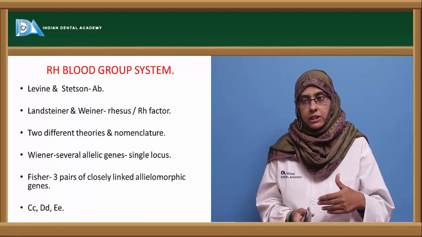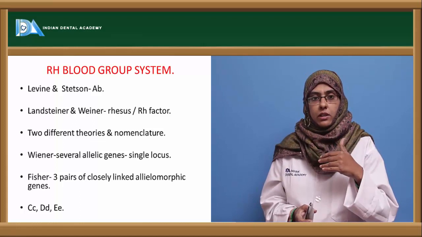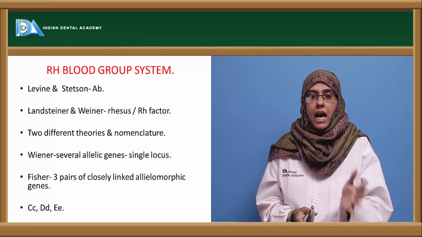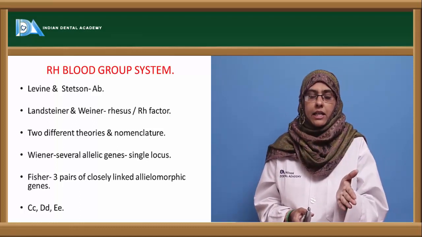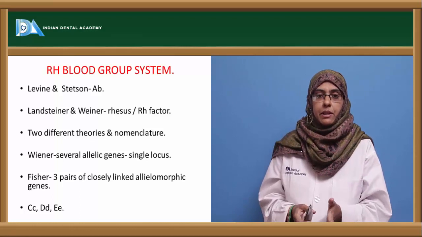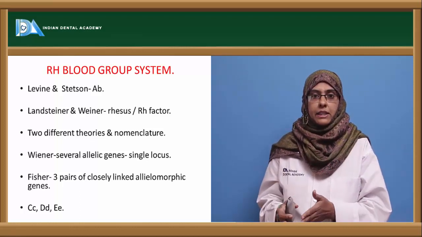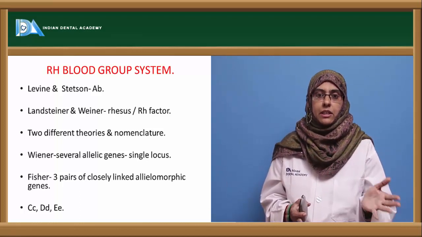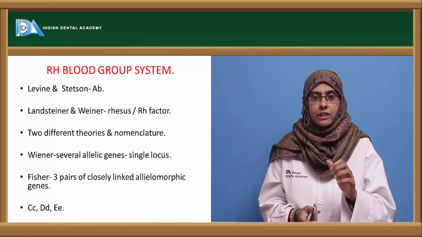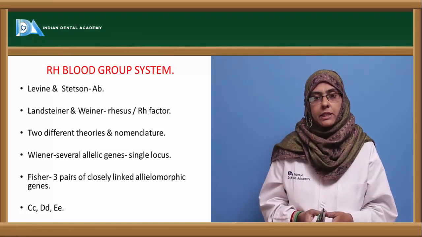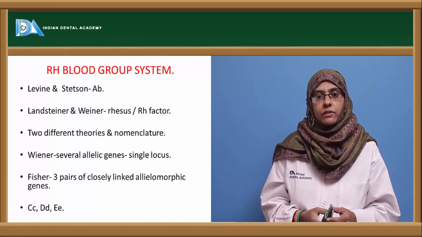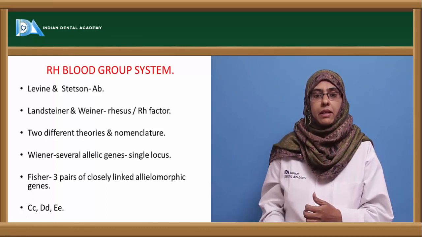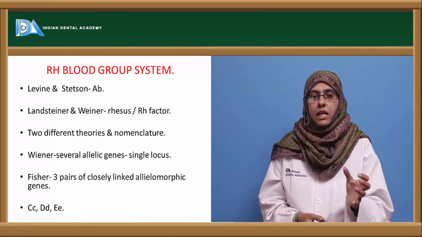Later on it was studied by Landsteiner and Wiener that on the RBCs there are certain antigens expressed, which are called the Rh antigen. They could say this because of a classic experiment where sheep antiserum against the rhesus monkey's erythrocytes was treated with human erythrocytes, giving a positive agglutination reaction, which indicated that these Rh antigens are also expressed on human erythrocytes. Since it was seen in the rhesus monkey, the name Rh was given to these Rh factors.